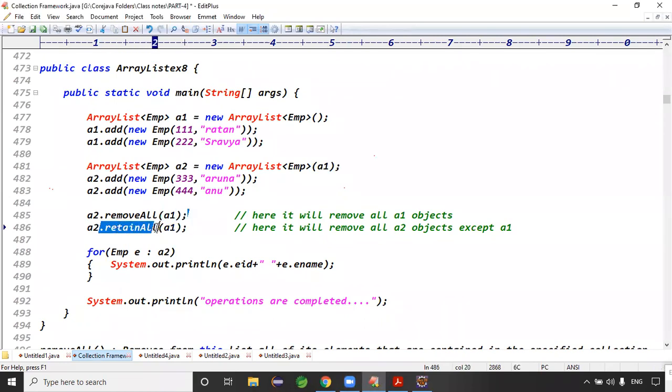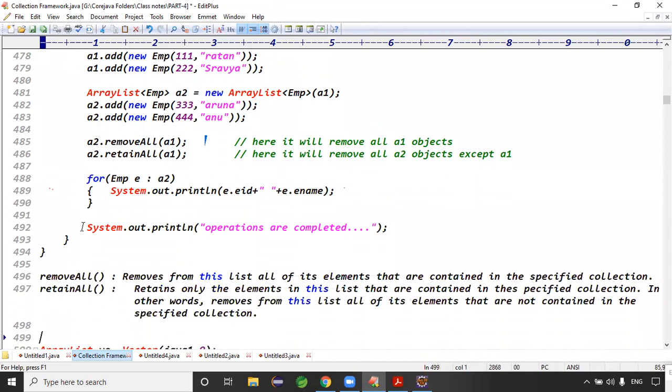Exactly. Guys, what is retainAll here? RemoveAll means all A1 objects are removed. RetainAll means the objects other than the A1 objects in A2 are removed, right? That is called removeAll versus retainAll. RemoveAll means A1 objects are removed; retainAll means the rest of the A2 objects are removed.